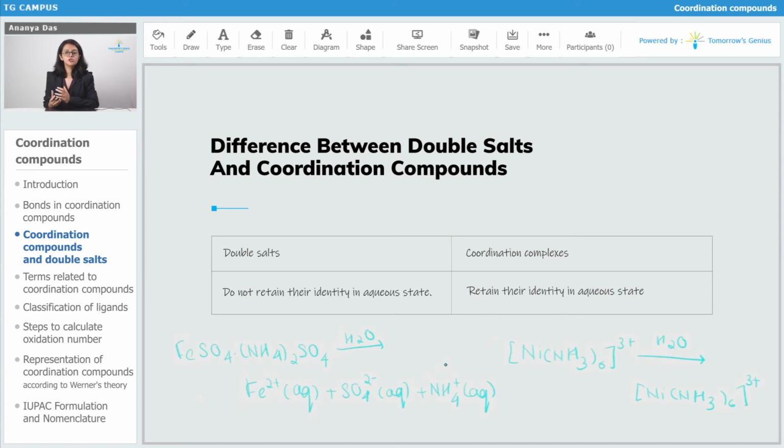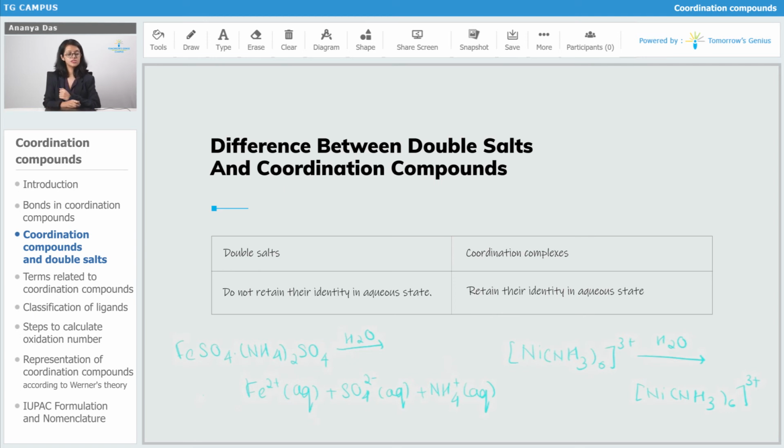When you define the double salts and when you define the coordination compounds, these sentences can be accommodated into the original definition. So you can say that coordination complexes are molecular compounds which are formed from more than one stable compounds which retain the identity in the aqueous state. And when defining double salts, you can say that they are molecular compounds which are formed from more than one stable compounds which do not retain the identity in aqueous state. That definition now differentiates the double salts and the coordination complex.